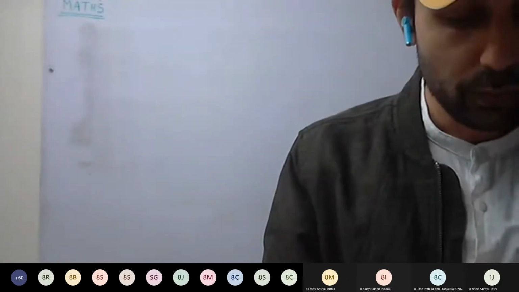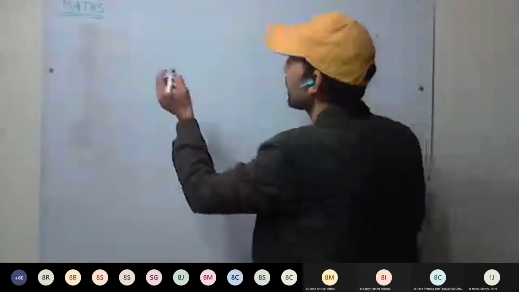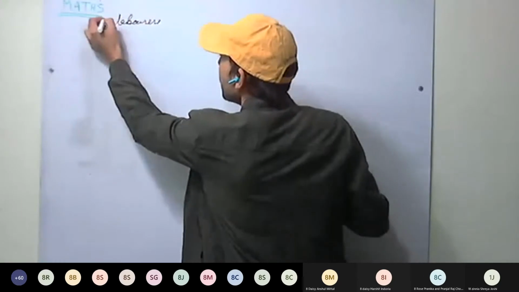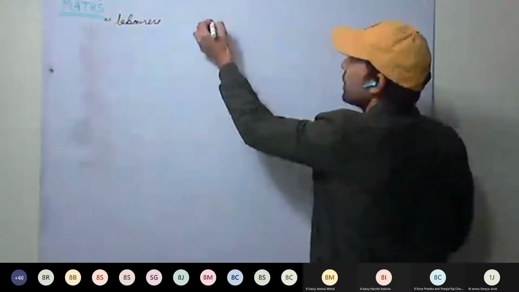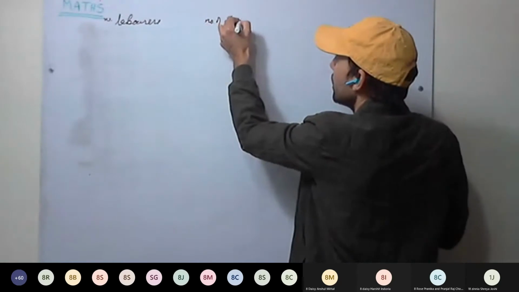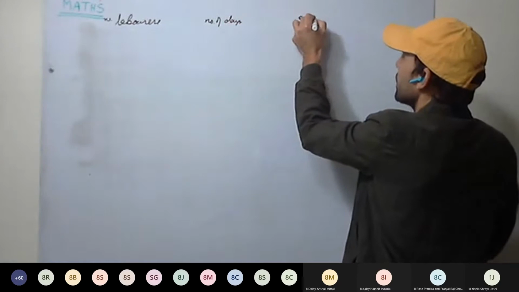If 12 laborers can earn 12240 in 12 days. So I'm taking number of laborers here, then here number of days, and here earning.